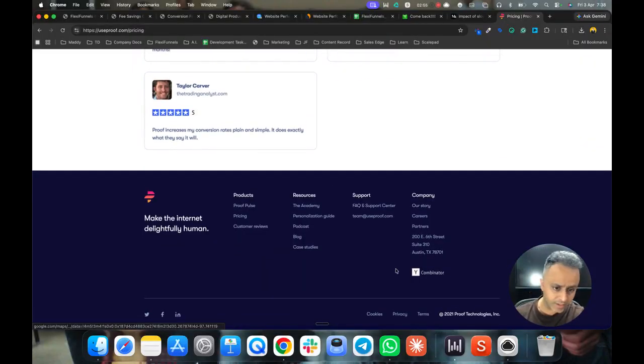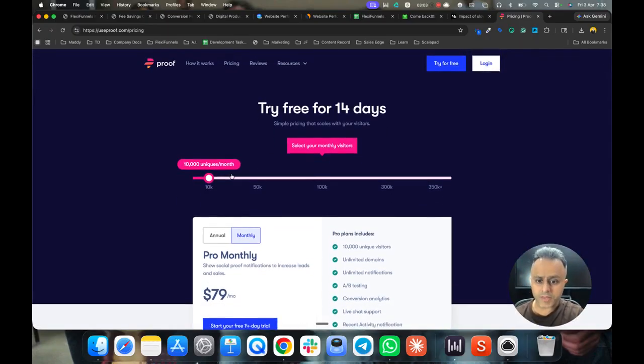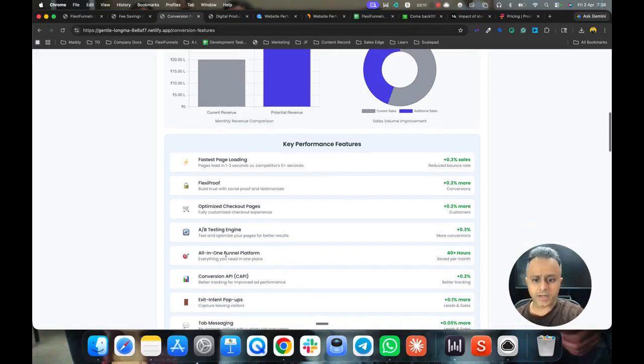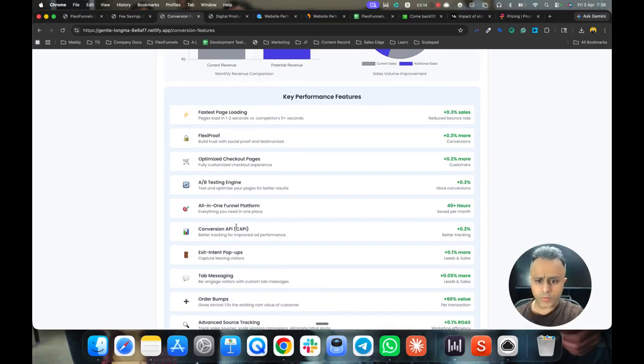Let's have a look at this. This is backed by Y Combinator, the biggest investment group that is there. So it's backed by that. You pay much more just for this product, which we give you as a simple feature. FlexiProof, optimized checkout pages, A/B testing, all in one funnel platform. Facebook CAPI, which is mind-blowing. It improves your sales conversions like anything.